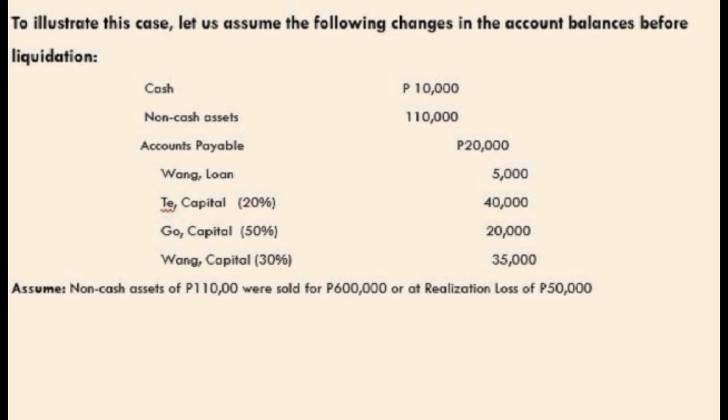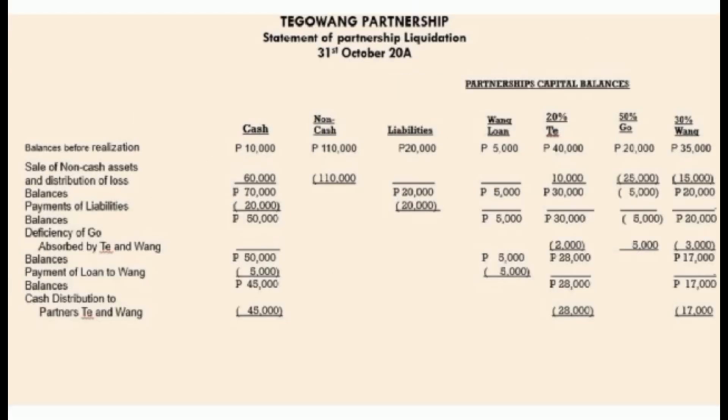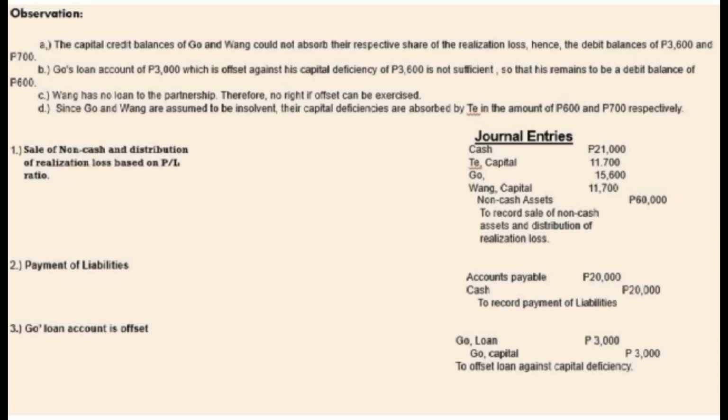Assume non-cash assets of 100,000 pesos were sold for 600,000 pesos, or at a realization loss of 50,000 pesos. Statement of Partnership Liquidation as of 31 October 28. The table shows partnership capital balances. To observe, letter A, the capital credit balances of Go and Wang could not absorb their respective share of the realization loss.